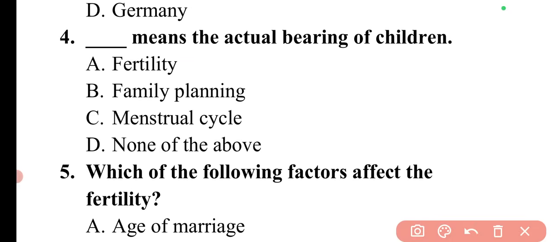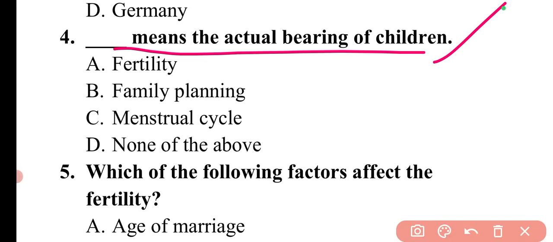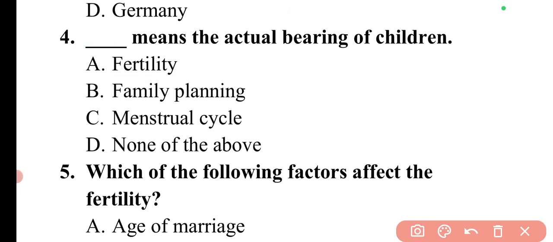Next question is, dash means the actual bearing of children. So the definition for actual bearing of children is fertility. Fertility is the actual bearing of children. So here option A is correct.